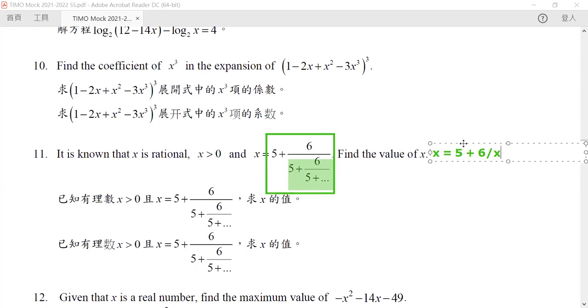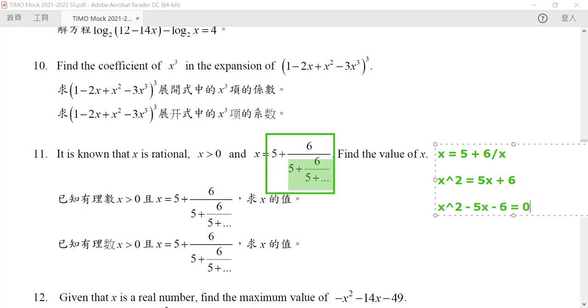Because we know that x is greater than 0, in particular it is not equal to 0, we can multiply both sides by x. And what we get is x squared equals 5x plus 6, or in other words, x squared minus 5x minus 6 equals 0. But this is the same as saying that x minus 6 times x plus 1 is equal to 0.